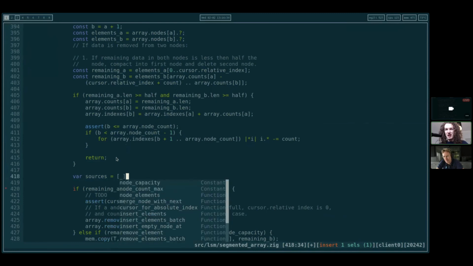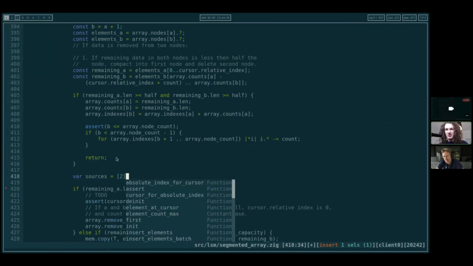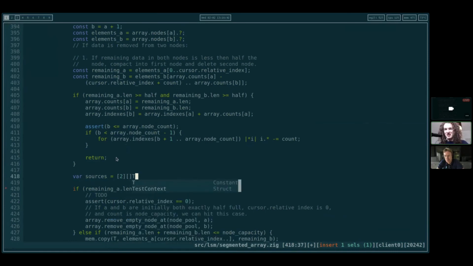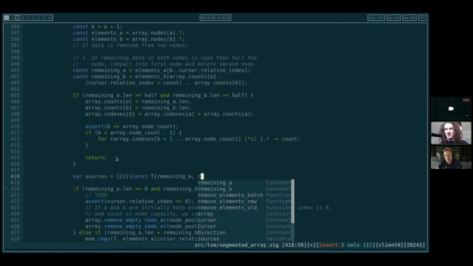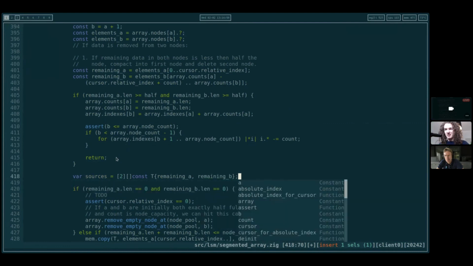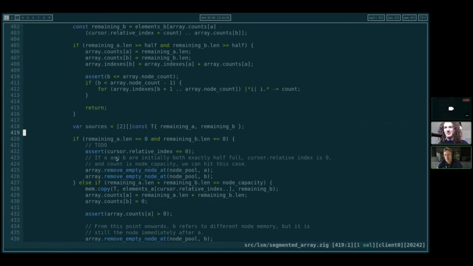This is going to be array equals, I guess we can just do the two explicitly, just to make it very obvious, of slices of t. These could be constant, I think. And we have here remaining a followed by remaining b. Is that what you're picturing here? Except for remaining a, I think we don't even want to have in here. We don't want to copy that one, right?